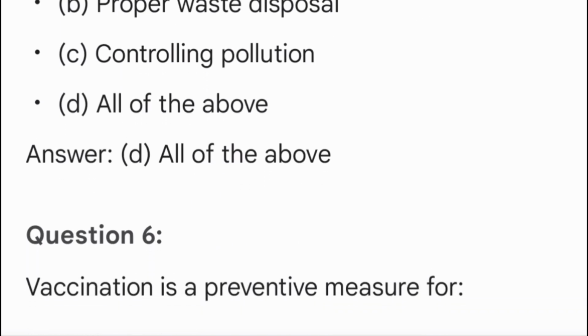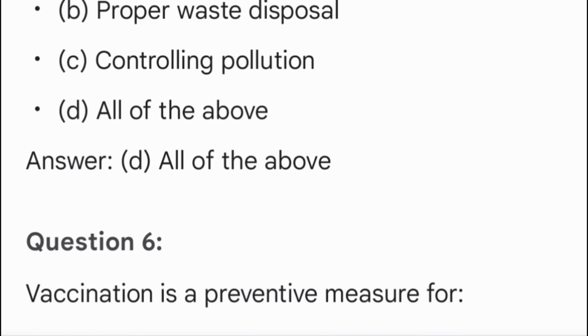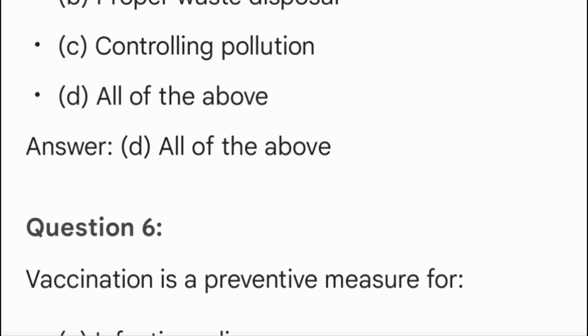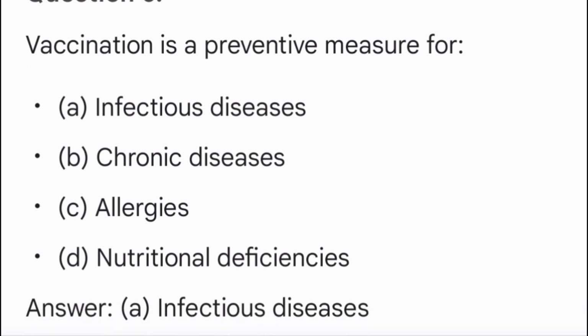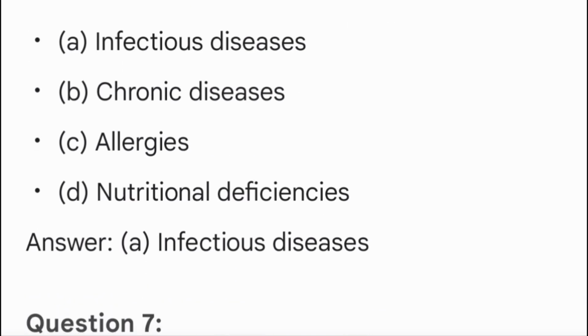Question 6. Vaccination is a preventive measure for A. Infectious diseases. B. Chronic diseases. C. Allergies. D. Nutritional deficiencies. Answer A. Infectious diseases.